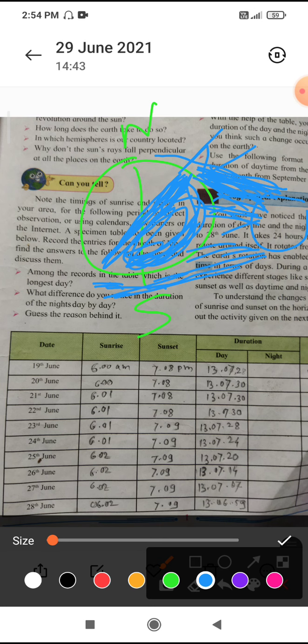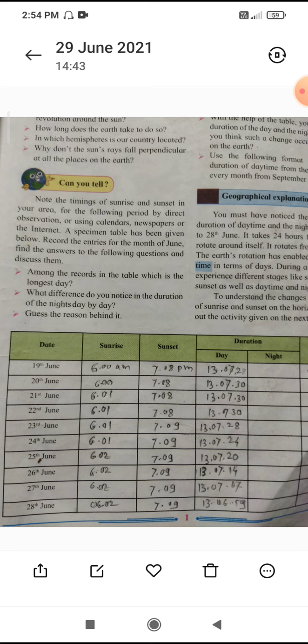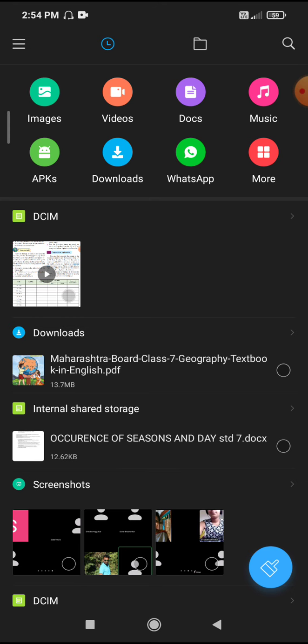Because of the tilting of the earth, there are the seasons on the earth. Now, I told you students in yesterday's video also why night and day occur on the earth. We are going to see that now.